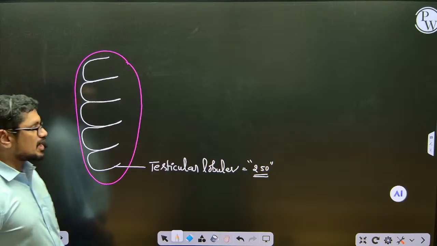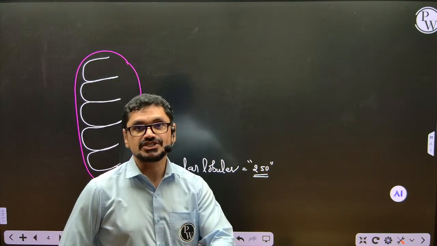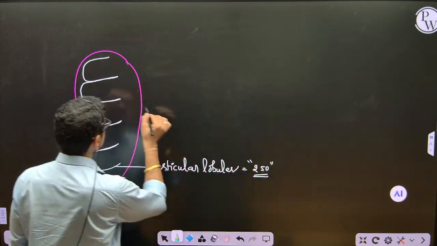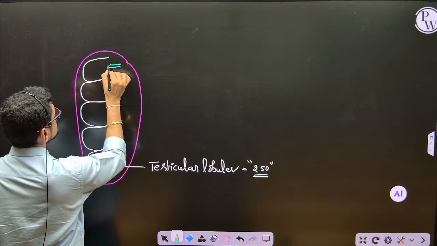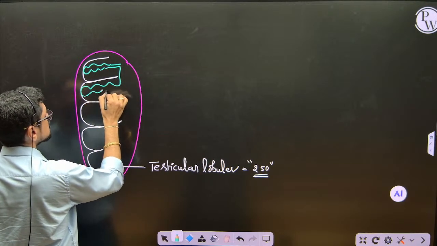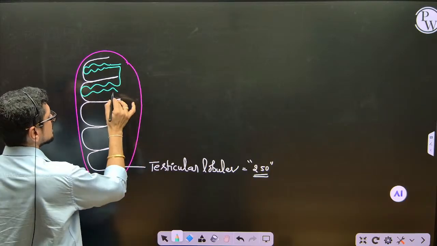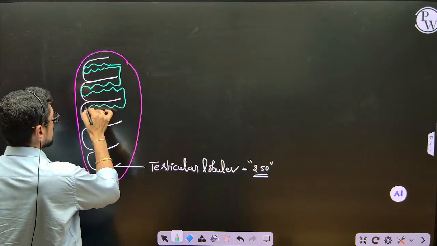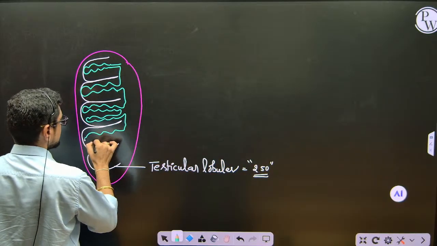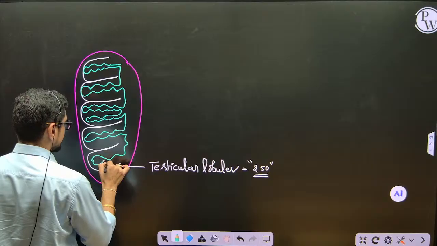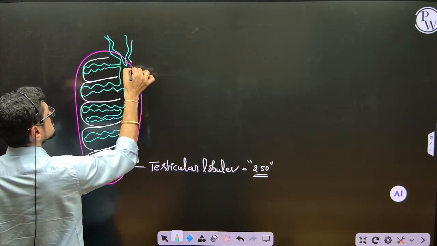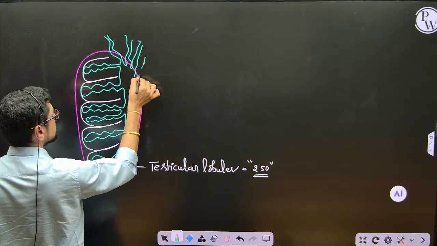So 250 testicular lobules are present. If you observe the testicular lobule, each testicular lobule shows, see, this is the seminiferous tubule. Here we can see the seminiferous tubule. Here you can see the seminiferous tubule. And here you can see the seminiferous tubule. Like this. Okay. So what are these? These are nothing but the seminiferous tubules.